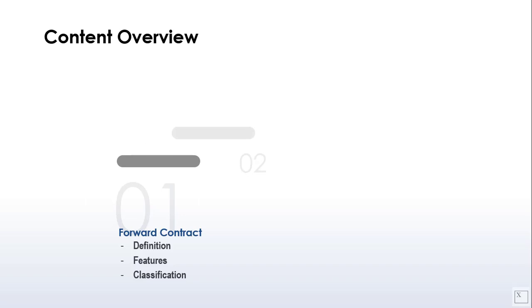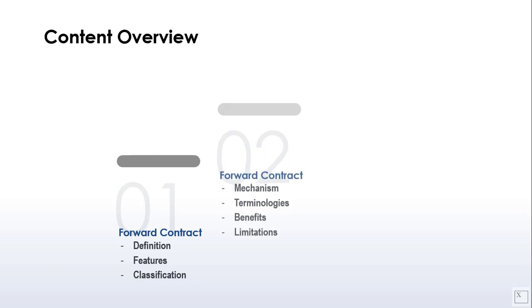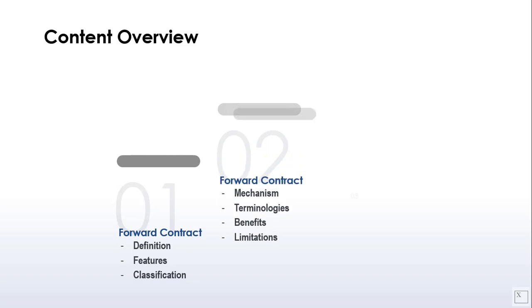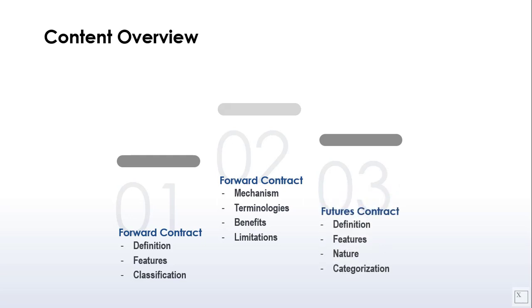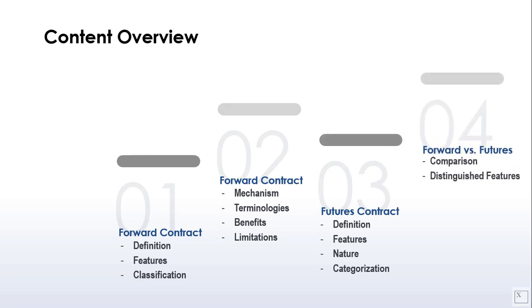First of all, in today's lecture, I'll give you a content overview of what I'm covering. First, I will give you the forward contract definition, its features, and classification of forward contract. Then I will give you mechanism, terminologies, benefits, and limitations. Next, we will move towards future contract, and there I will give you definition, features, nature of future contract and categorization. And in the end, I will present a basic comparison between forward and futures and what the distinguishing features between them are.